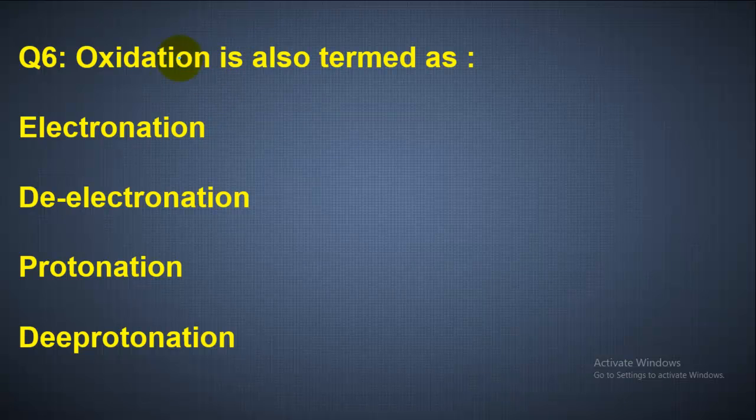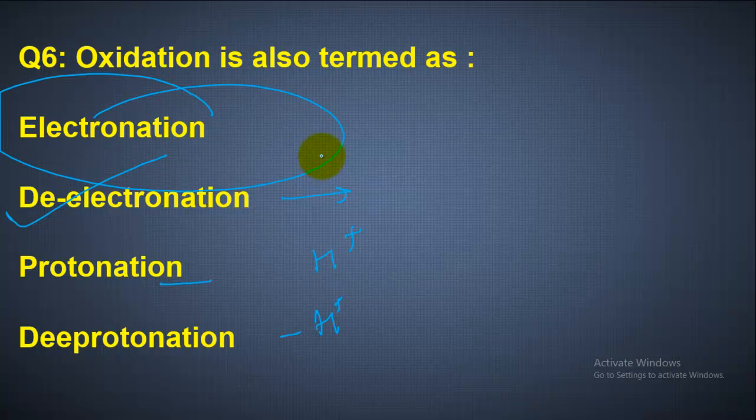Another question we have is, oxidation is also termed as electronation, de-electronation, protonation or deprotonation. Oxidation is referred to as de-electronation, that is, it is giving its electrons, because electronation is adding of electrons, de-electronation is removal of electrons, protonation is addition of protons, and deprotonation is removal of protons. So here the question says oxidation refers to electronation, so electronation is the correct option.